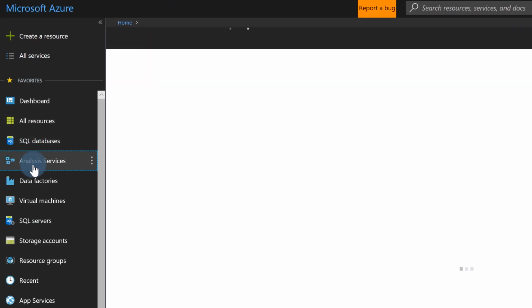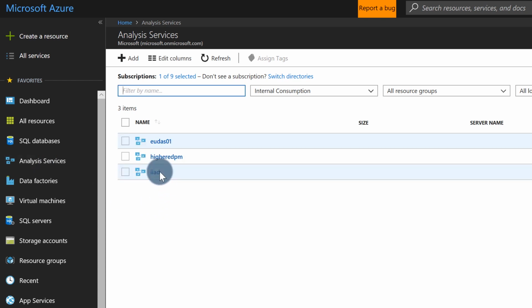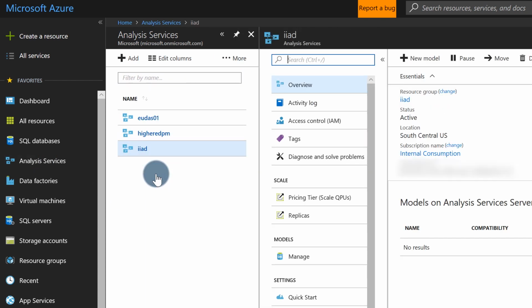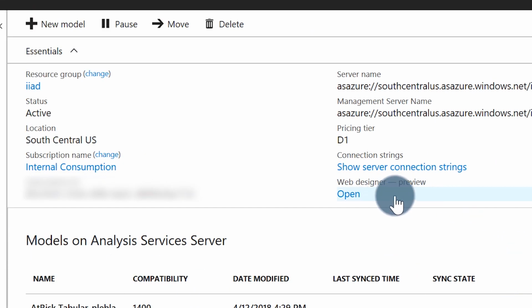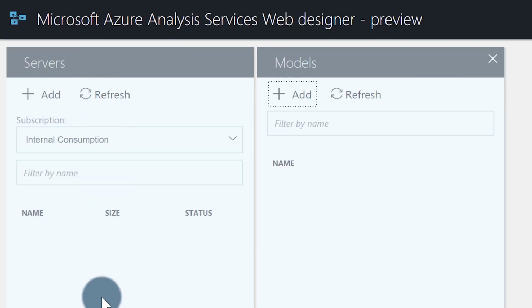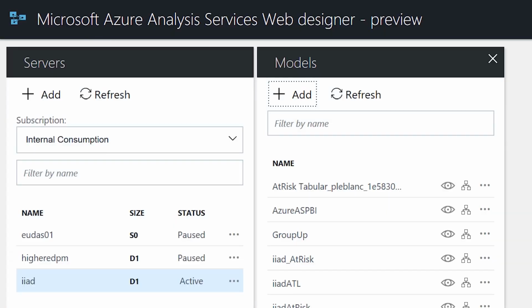I'm going to go over to the existing instance here, click on it, and it's going to bring me to my overview page. On my overview page, there's an option for a web designer. Click open. Just click open. When you click open, it's going to give you a list of all the servers that are available. Just give it a few seconds. Sometimes it pops right up. Sometimes it takes a second or two.